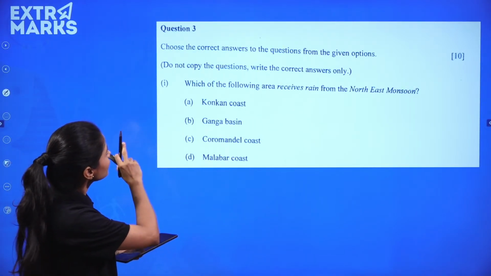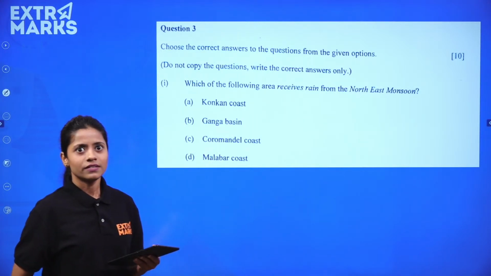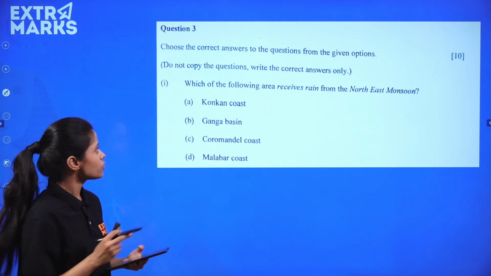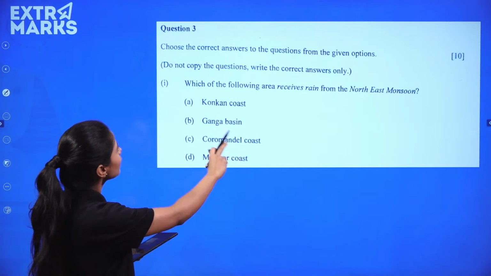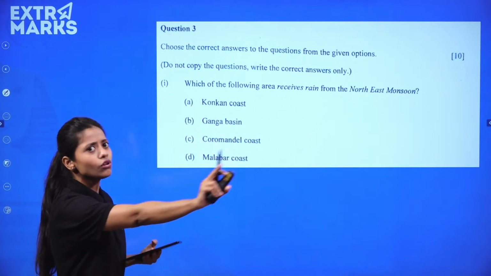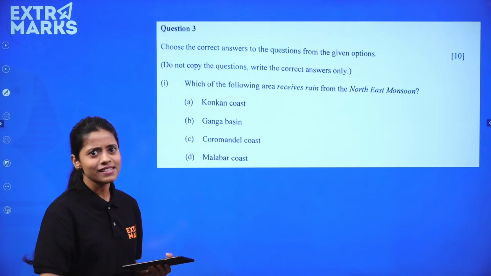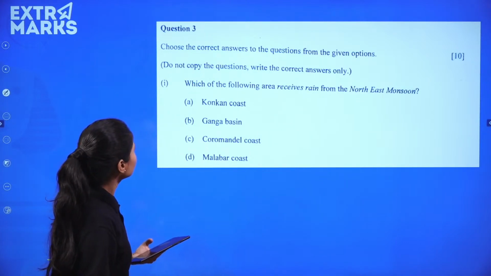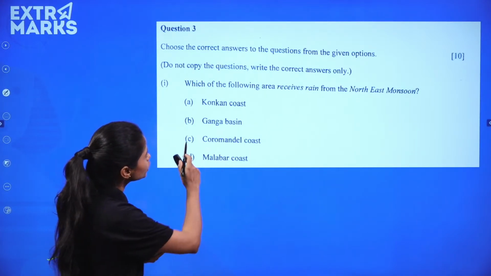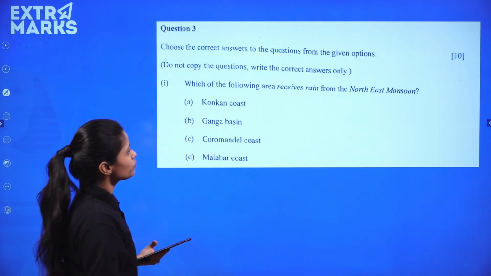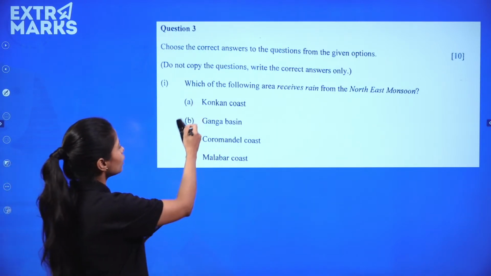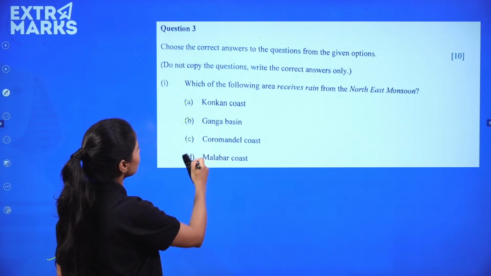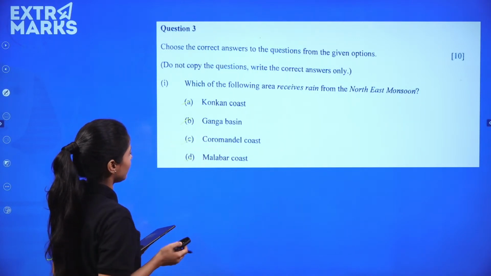So in question 3, choose the correct answer to the question from the given options. These are the options given to you, and you are already instructed that please do not copy the question. You don't have to copy the question because it takes a lot of time. Which of the following areas receives rainfall from the northeast monsoon? Konkan coast, Ganga basin, Coromandel coast. What is the correct answer?